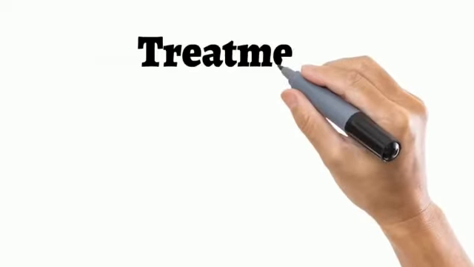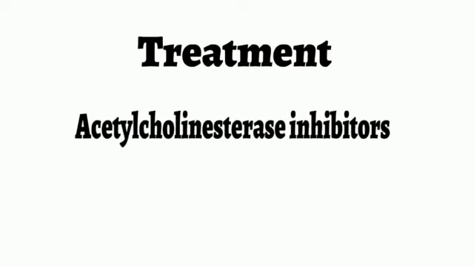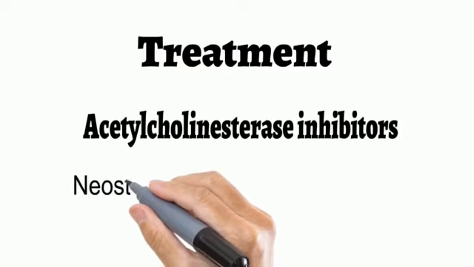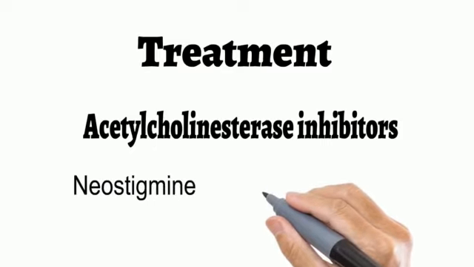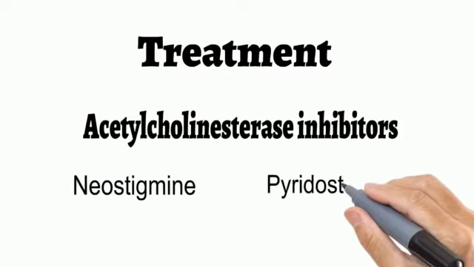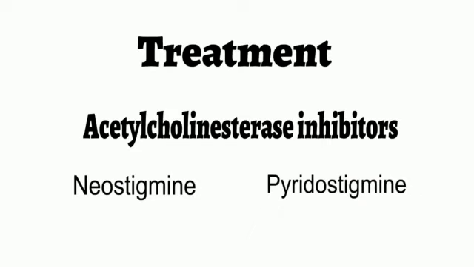Myasthenia gravis can be treated in different ways. A person can be treated with acetylcholine esterase inhibitors such as neostigmine and pyridostigmine. These inhibitors inhibit the enzyme acetylcholine esterase, that is the enzyme which breaks down the acetylcholine molecules. If this enzyme is inhibited, the number of acetylcholine molecules will increase, and the chances of their binding to any unaffected receptor will increase.